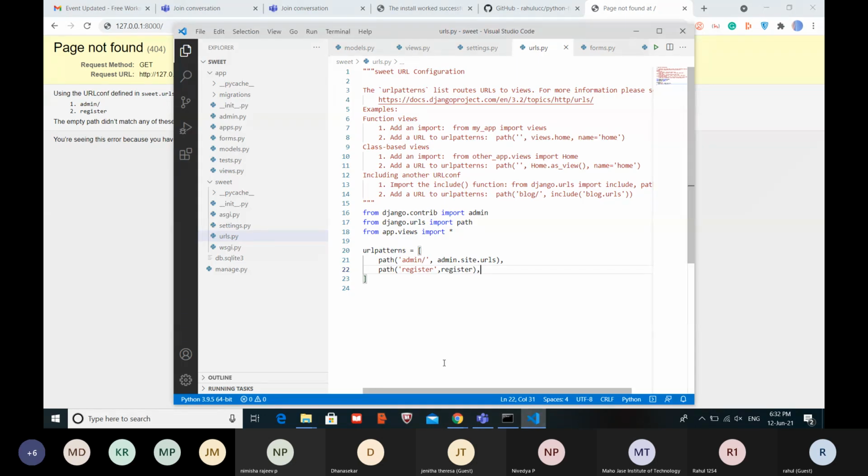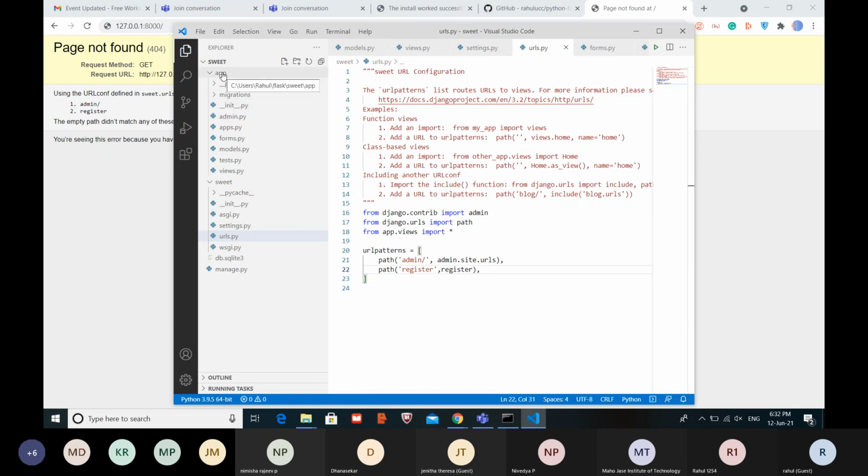So I will create a template. Just please look at the screen. I will show you how it works.